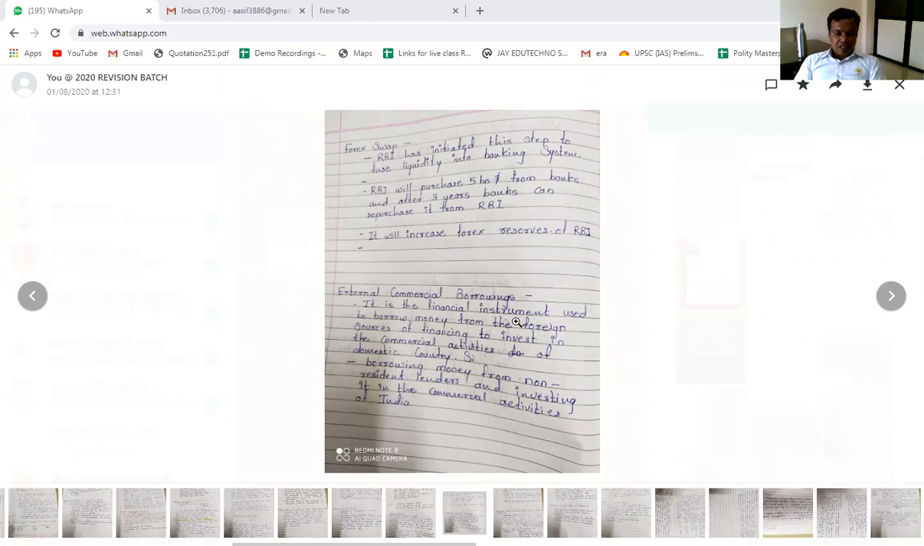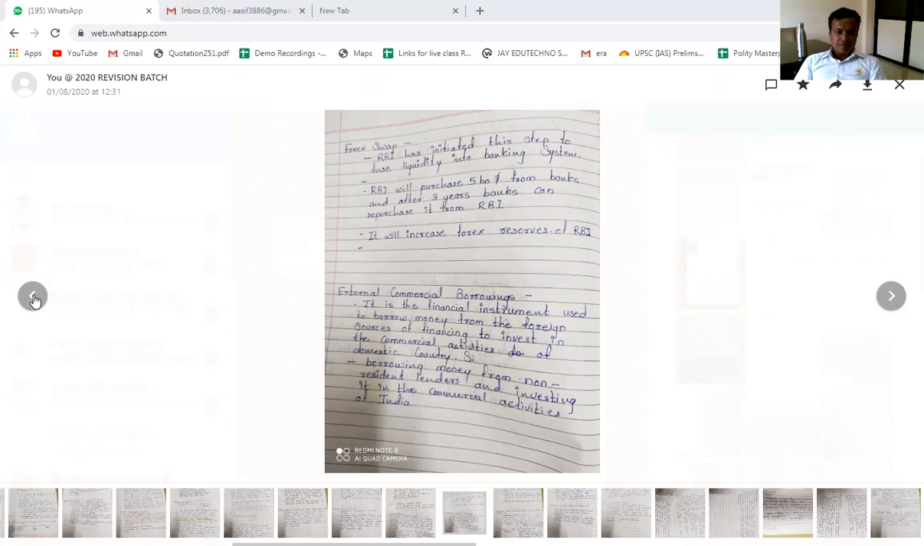So it is the financial instrument used to borrow money from foreign sources of financing to invest in the commercial activities of the domestic country, borrowing money from non-resident lenders and investing it in the commercial activities of India. So that is what is mentioned here.